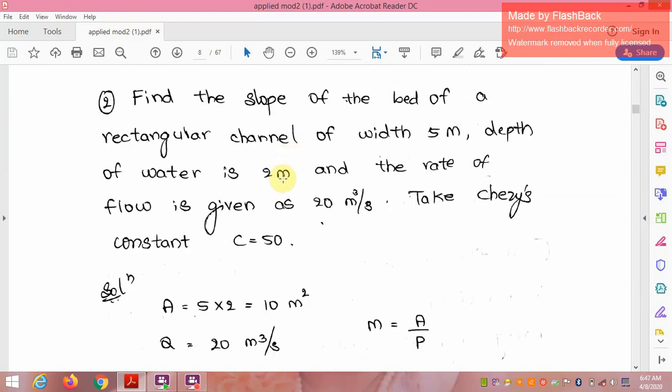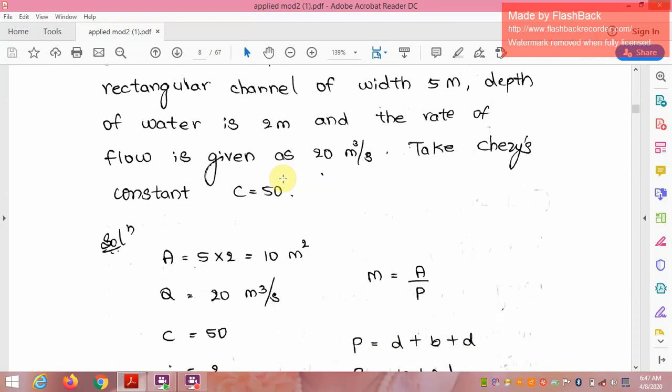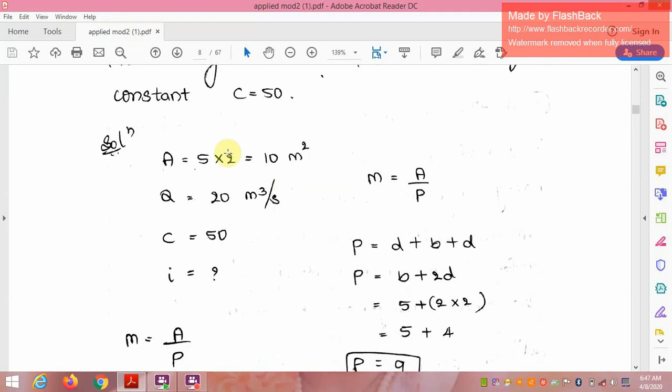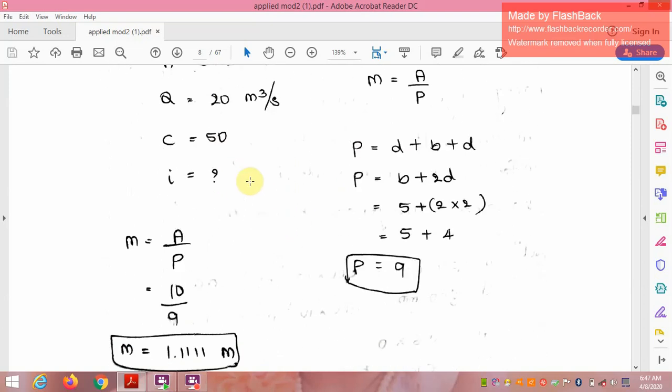Similarly, there is another problem. Find the slope of the bed of a rectangular channel of width 5 meters, where the depth of water is 2 meters and the rate of flow is given as 20 cubic meters per second. Take the Chezy constant C as 50. So the area is 5 into 2, 10 square meters. Then the discharge Q is equal to 20 meter cube per second. m is equal to A upon P, and C is equal to 50. We have to find the slope i.